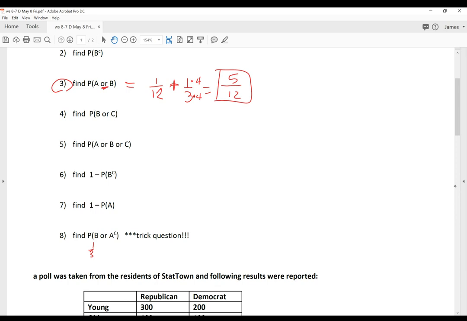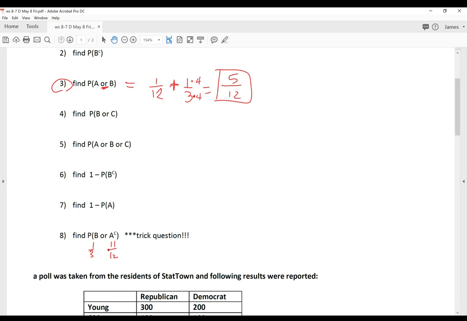Chance of not A, we found that was 11 out of 12. We found that in number 1. So should we add those and get something like 15 over 12 chance? That would be more than 100% chance, and that should not be true, right?